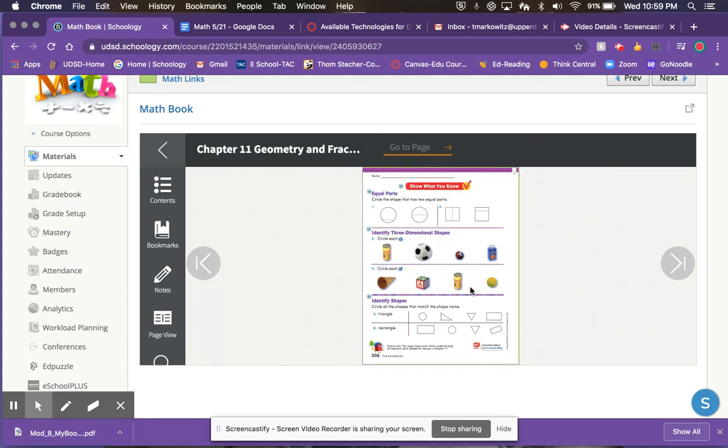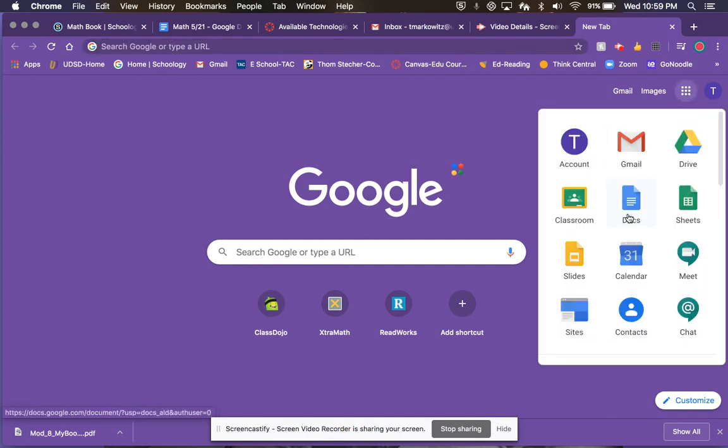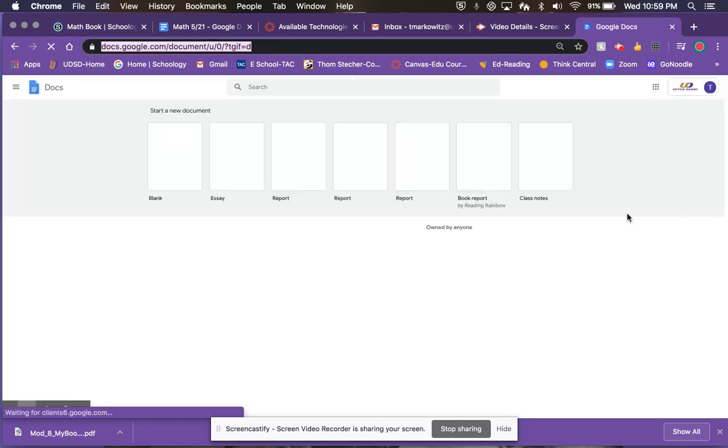All right, I don't know if you have a printer, but you can always just write your answers down. Okay, you can draw the picture out. You can tell me which one you circled, write it in your notebook. I was showing the kids the one day, if you click this plus up here, it opens up a new tab. If your screen says Google, you'll see this little waffle picture here. Okay, those are all the apps for Google. Go to Docs. You can type your answers right in Google Docs. It'll open it up for you.